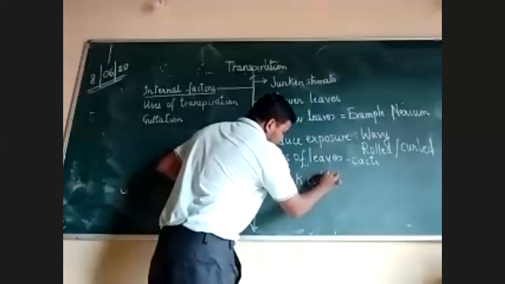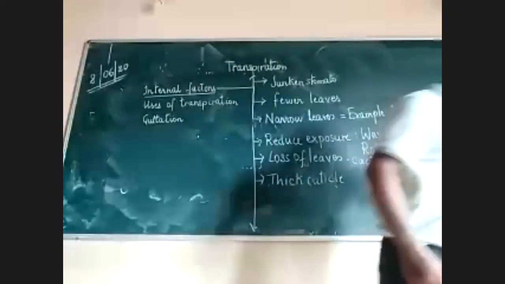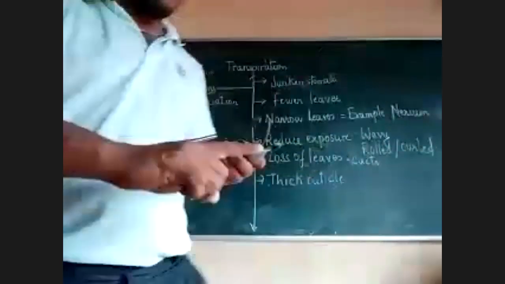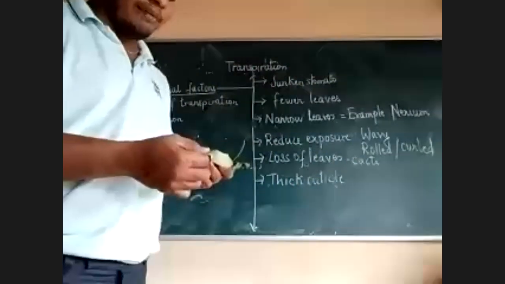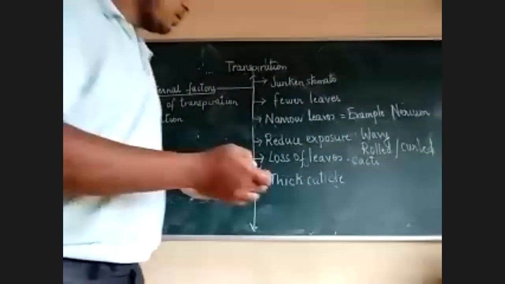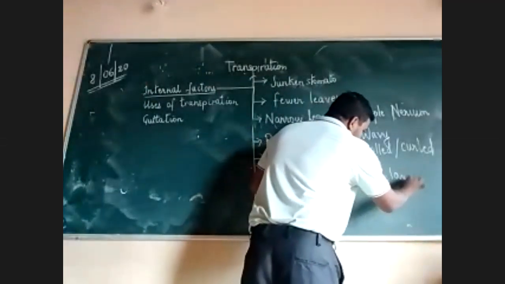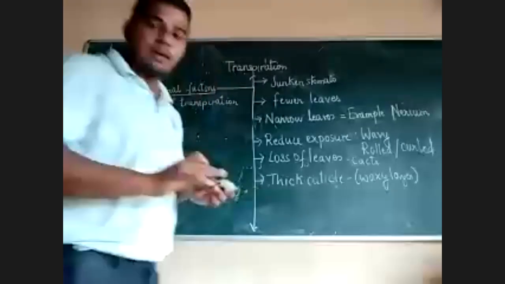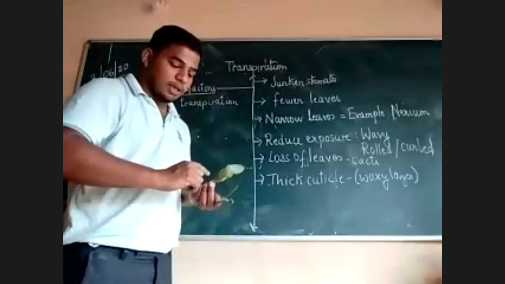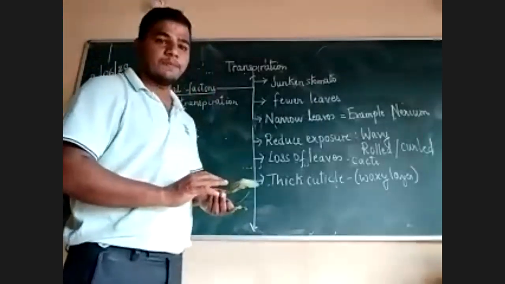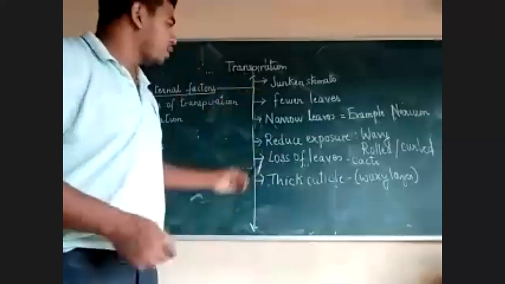Thick cuticle, you all must remember what a cuticle is. Cuticle is the thin waxy layer which covers the leaf. Just write waxy layer. So in order to reduce transpiration, the leaf will be covered with a thick cuticle. So these are the 1, 2, 3, 4, 5, 6 internal factors which we have to know.